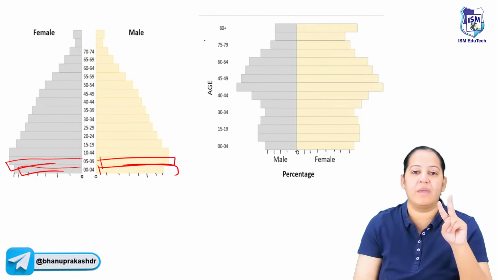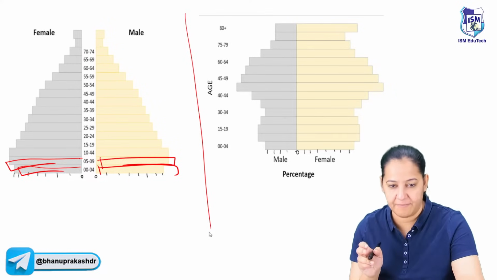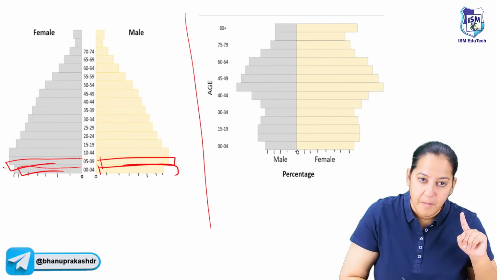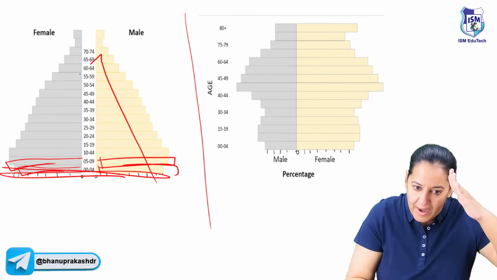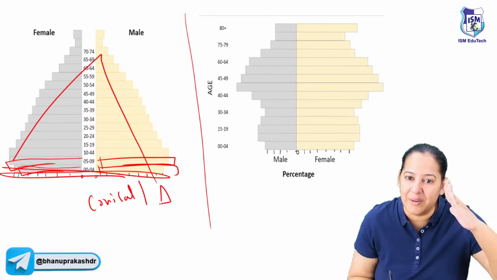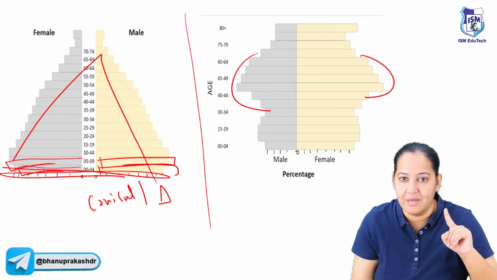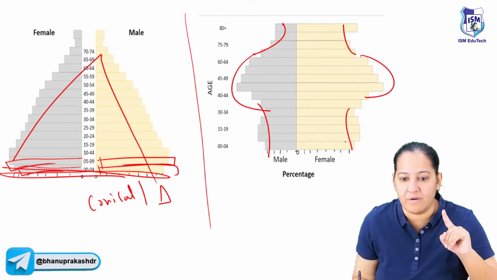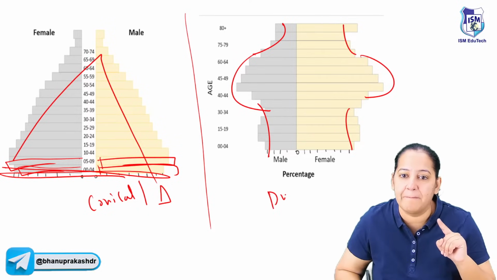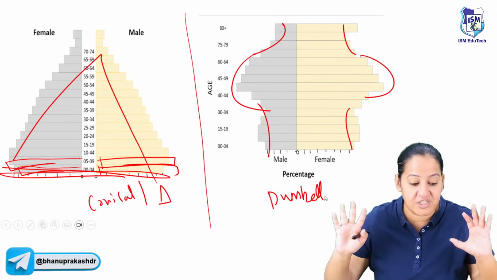So based on this, we have two types of age sex pyramid, or population pyramid. What are the two types? This one, broad at the base and narrow at the apex, is known as conical, or triangular. And the second one has a bulge at the center, narrow upwards and narrow downwards. This is known as dumbbell shape, or bulge at the center.